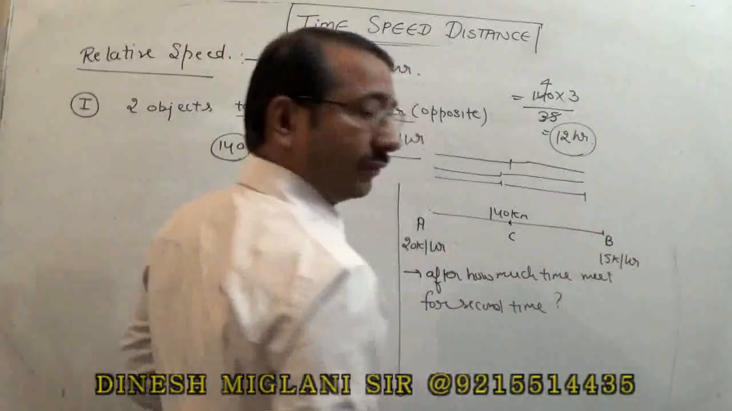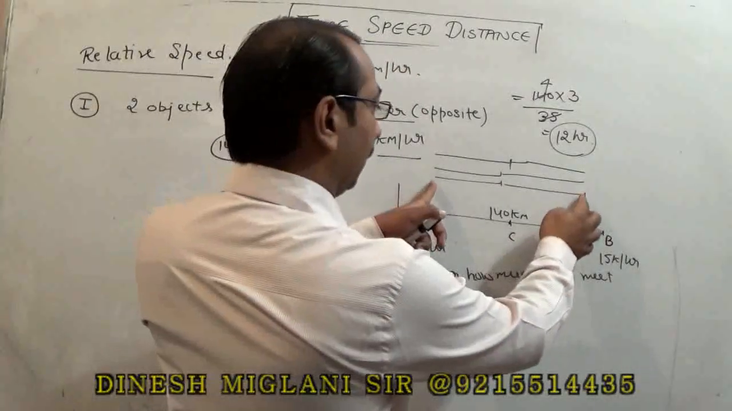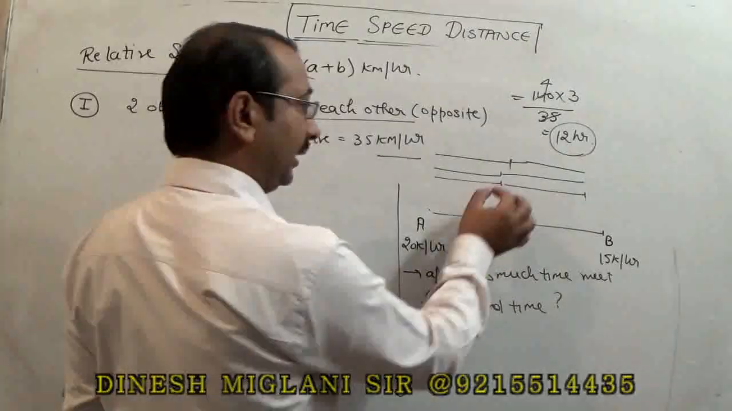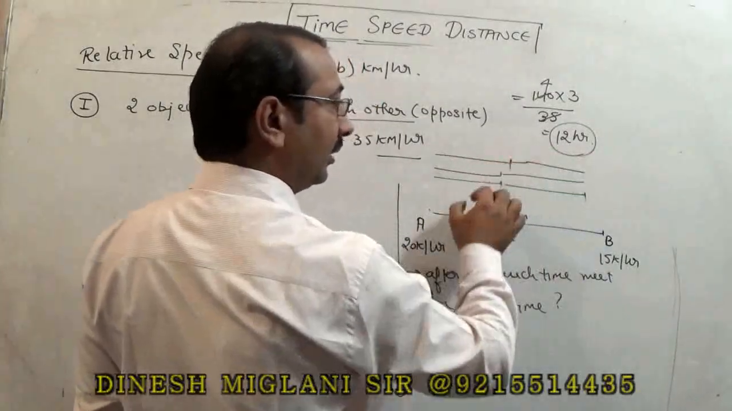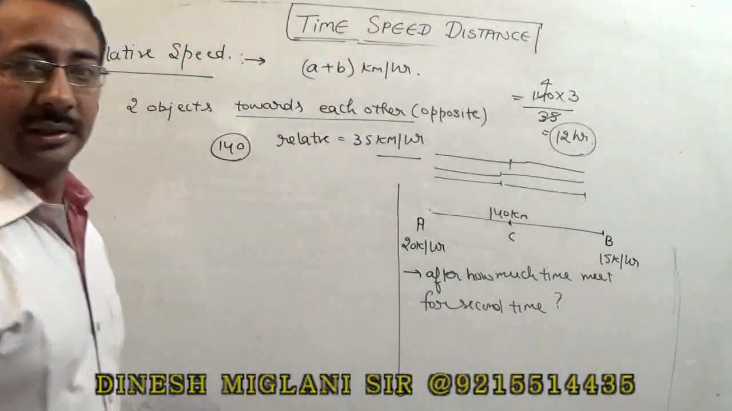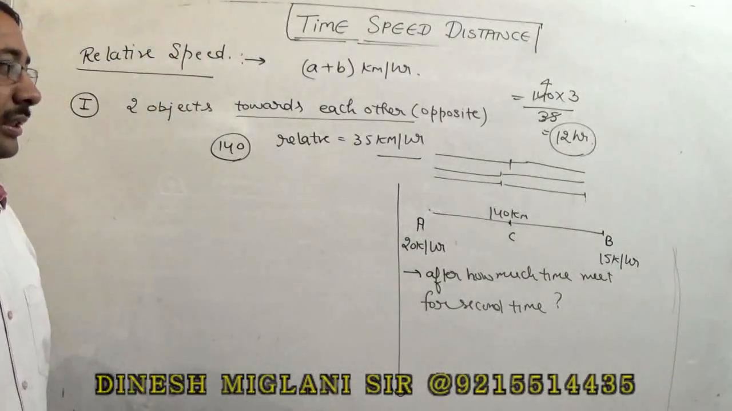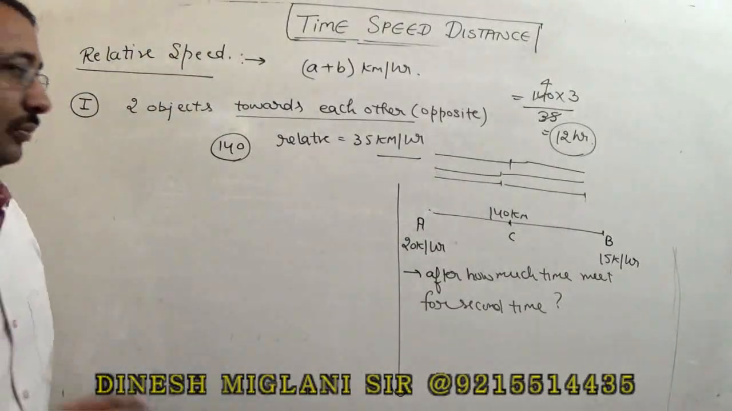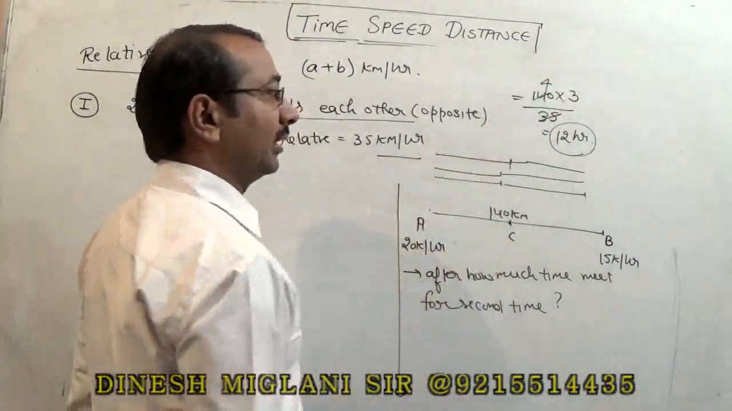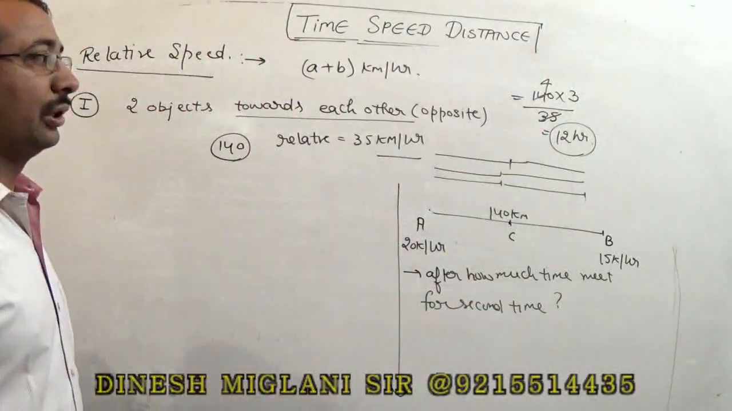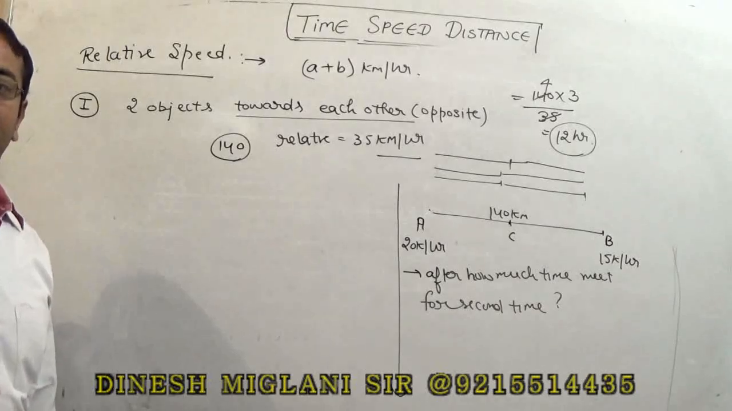The distance was 140. For meeting first time, they have travelled one length complete. Then A will be at this point, B will come here, and again they started to come back. For meeting for the second time, they have to travel the distance at a length of 3 times. Means one length, second length, and third length. So we can say our answer is said to be 140 into 3 upon 35. Answer is 12 hours, right?